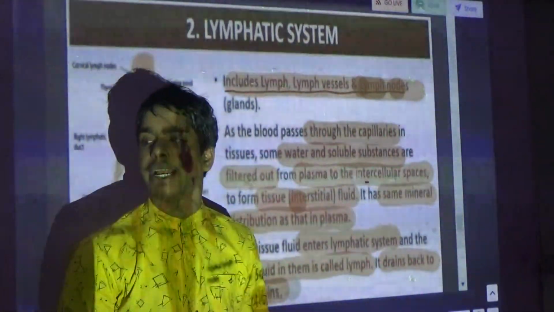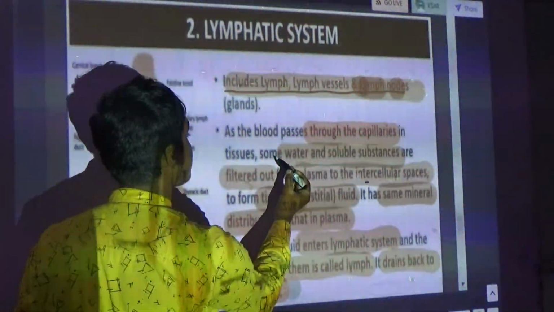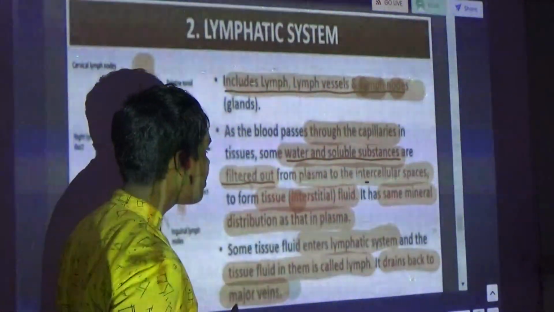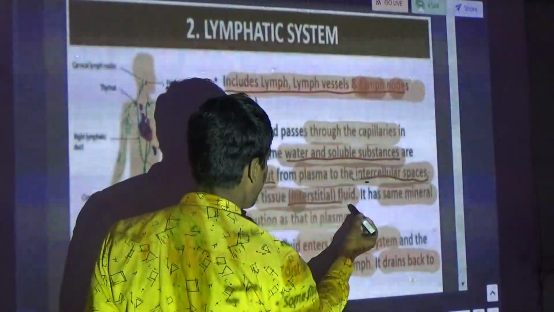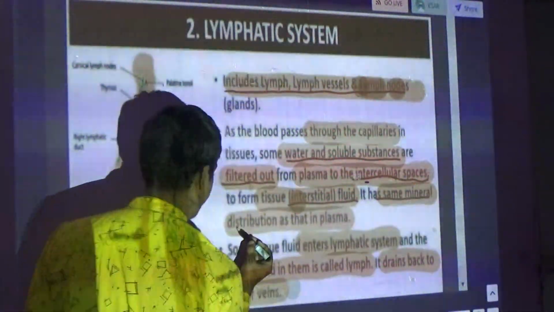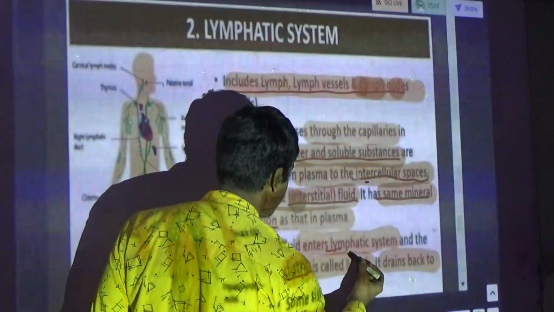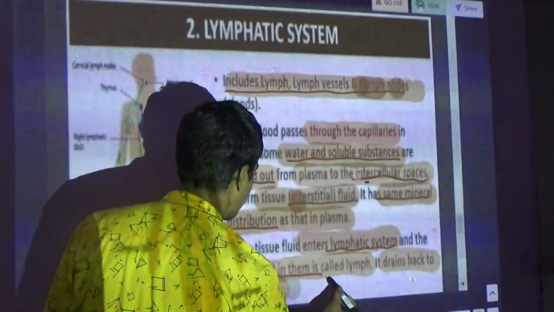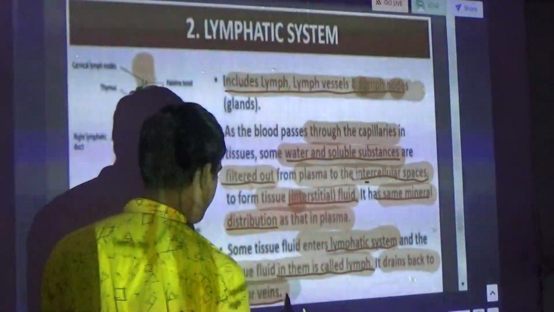Through the capillaries, water and soluble substances from the plasma are filtered out and go to the interstitial spaces, where they are called interstitial fluid. The interstitial fluid and the plasma have the same mineral content or distribution. After that, some enters the lymphatic system, and what is left there is called lymph. Now it drains back to the major veins.